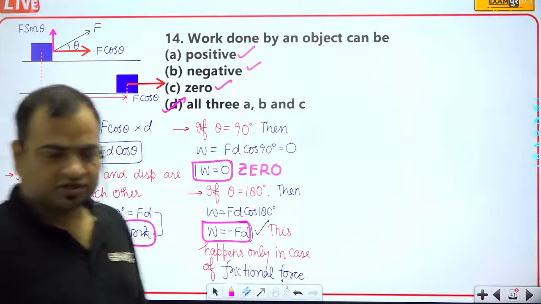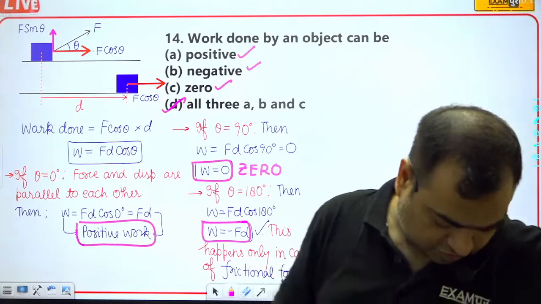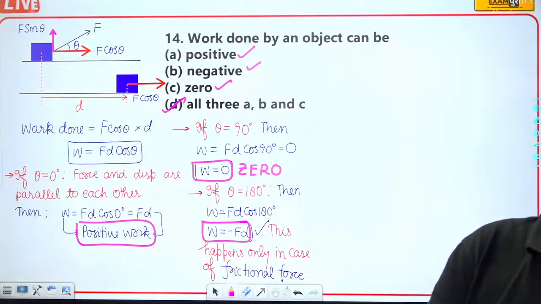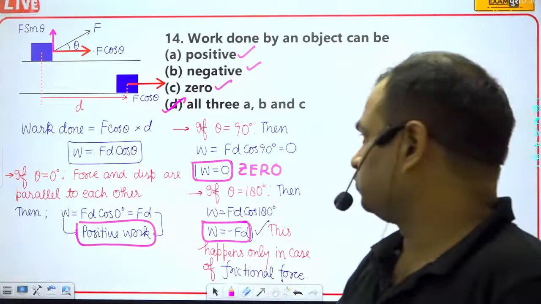So D part will be the correct answer. Please write it down.